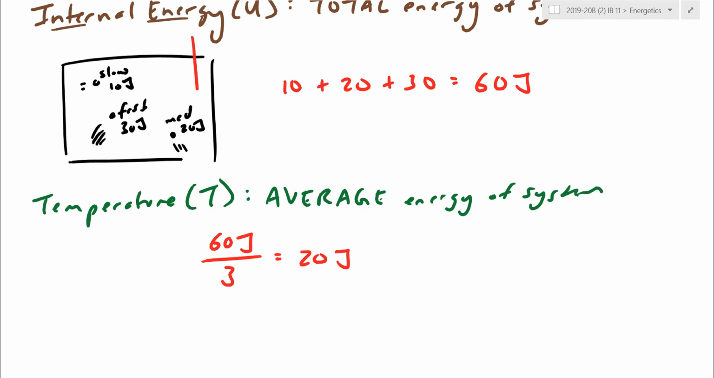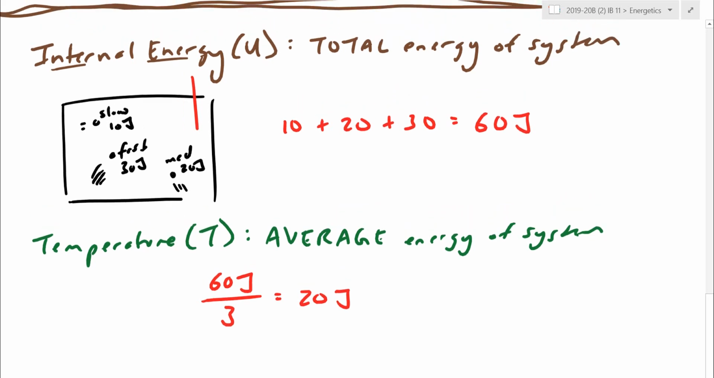Even though temperature does do an average, even though the average is 20, I'm going to be assuming the majority of particles are traveling 20. There will always be some that are slower, some that are faster. So that's sort of the distinction between internal energy and temperature here.